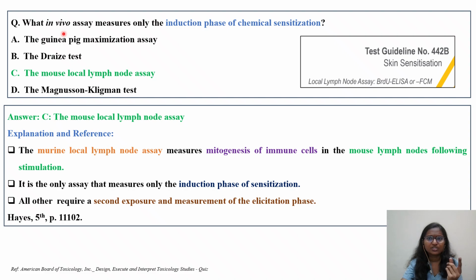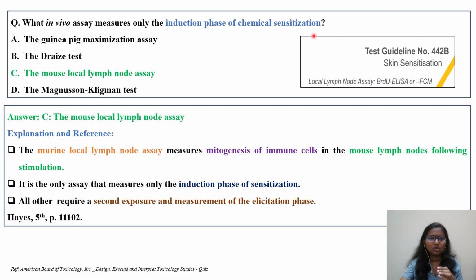This question is related to OECD guideline 442B, which covers skin sensitization, the local lymph node assay. The question is: what in vivo assay measures only the induction phase of chemical sensitization? As we already know, sensitization has three phases: induction, pre-sensitization, and so on. So we need to identify the type of assay that measures only the induction phase.